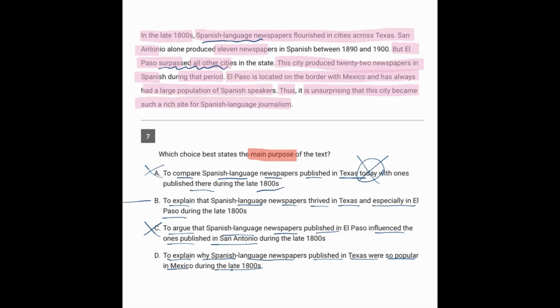Well, the text does tell us why, but I don't think it was the main idea. The reason why is because there were so many Spanish speakers. That was mentioned really quickly here, that El Paso had a large population of Spanish speakers. But the point was more to show that the newspapers were popular and that they were particularly popular in El Paso. So the answer here is B.